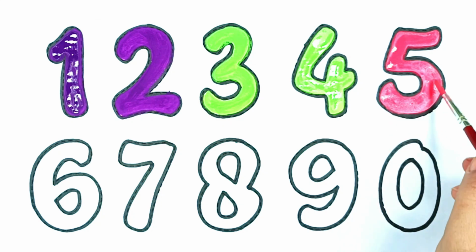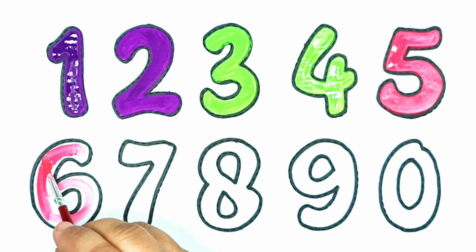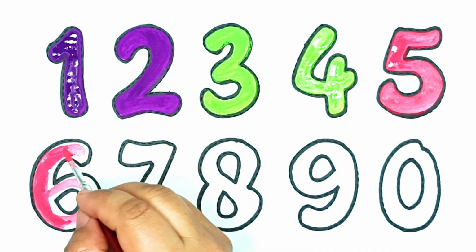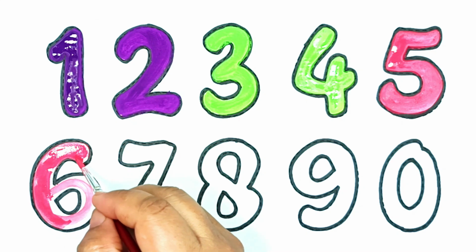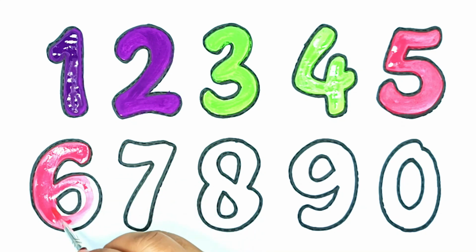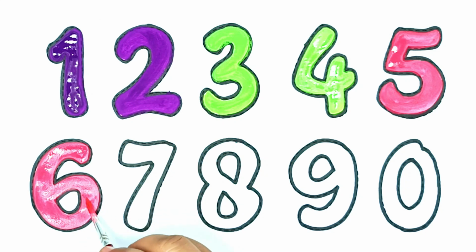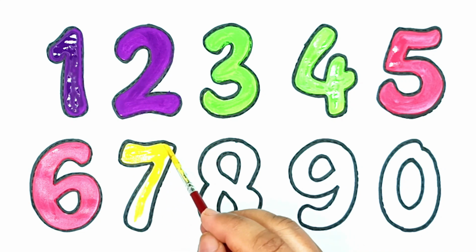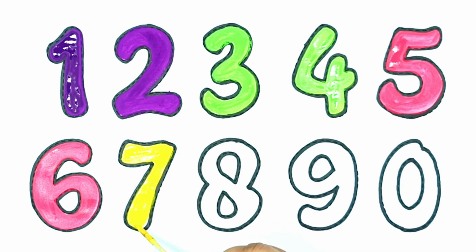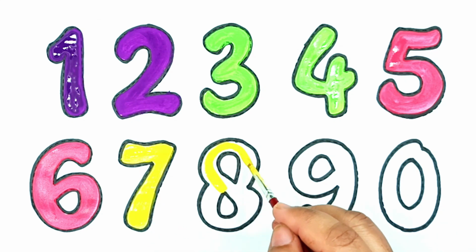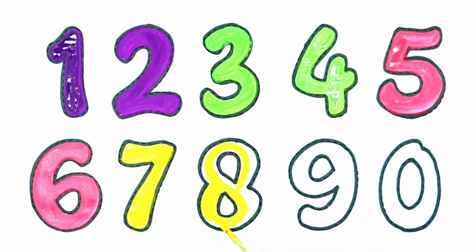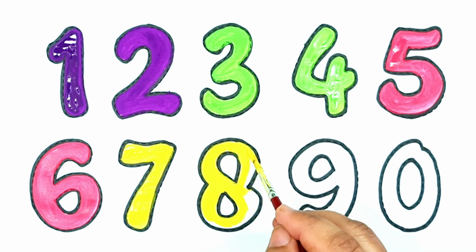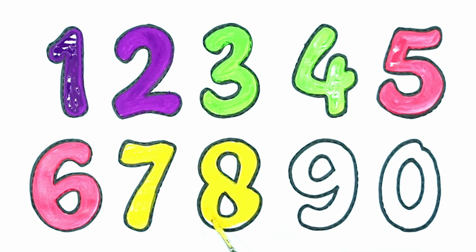5. Five flowers bloom. The nurse takes the cow, the nurse takes the cow. Hi ho the dairy-o, the nurse takes the cow. The cow takes the dog, the cow takes the dog. 6. Six kids laugh. The cow takes the dog. 7. Seven butterflies dance. The dog takes the cat. Hi ho the dairy-o, the dog takes the cat. The cat takes the mouse, the cat takes the mouse. Hi ho the dairy-o. 8. Eight monkeys jump. The cat takes the mouse.